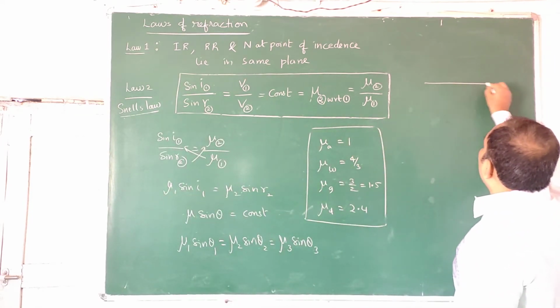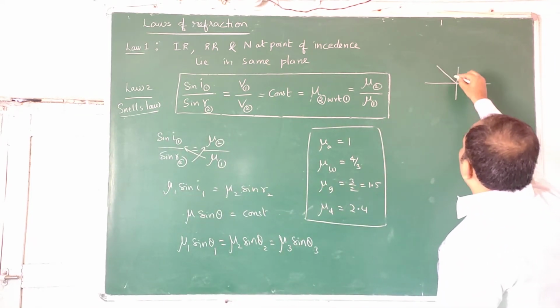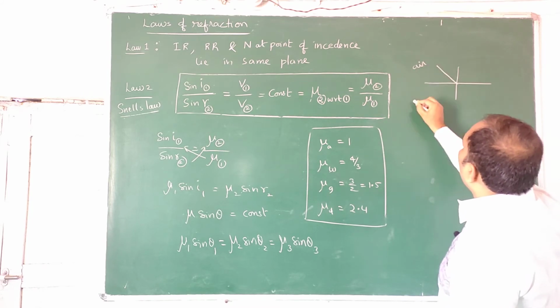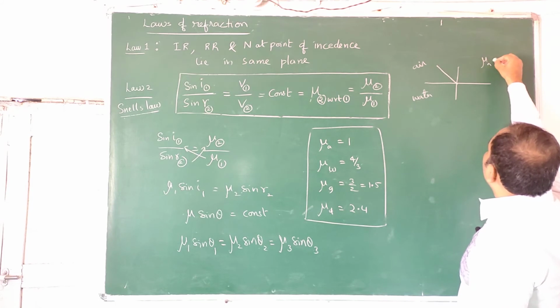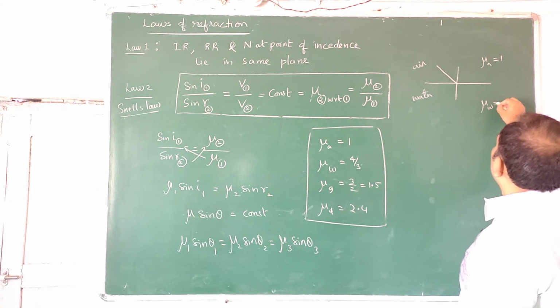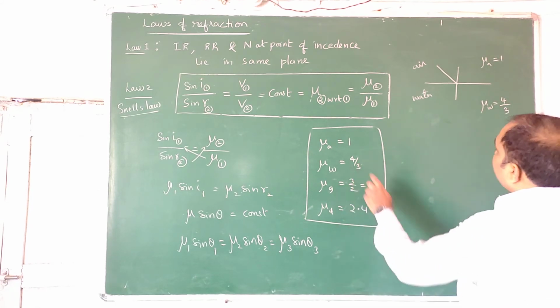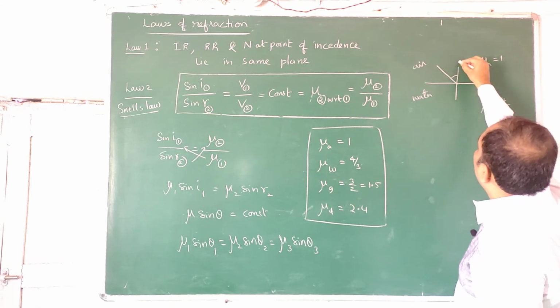Let us take light rays coming from air going to water. Absolute refractive index of air is 1. Refractive index of water is 4 by 3. Now let us give this angle with respect to the normal.